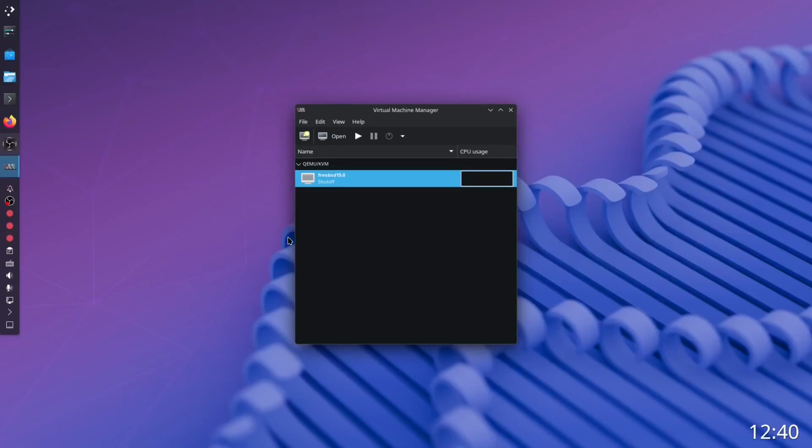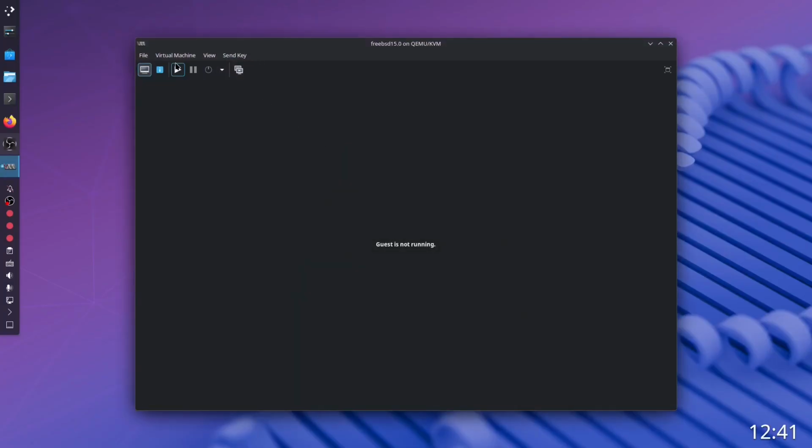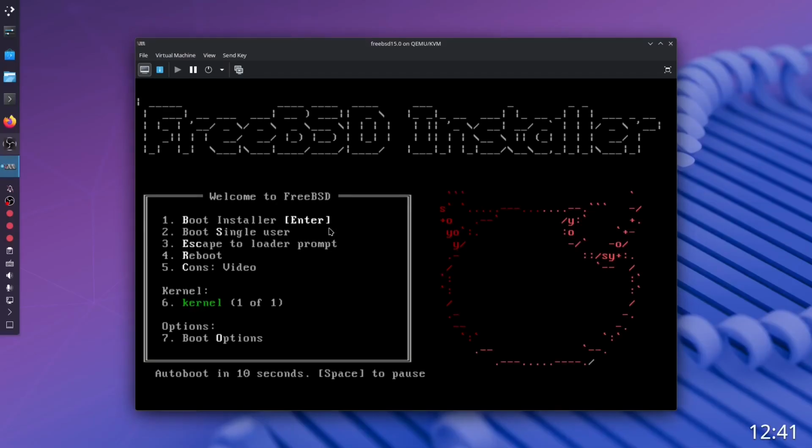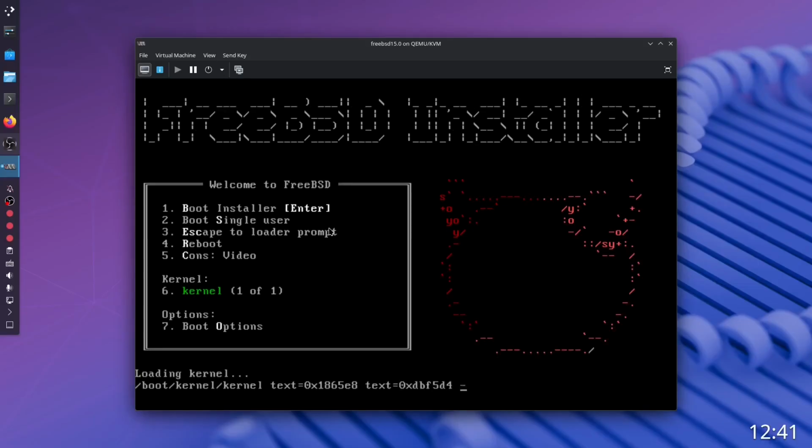Hello everyone, so today we'll be testing FreeBSD 15 and I've never used any BSD in my life, so I think this is going to be a fun experience and let's get started. So first of all, I have created this virtual machine where I can experiment, right? So I can open this and start it and we'll get to the installation menu, I guess. Alright, so let's boot installer.